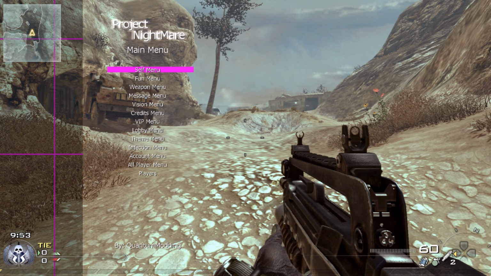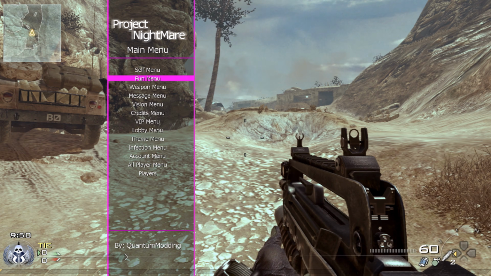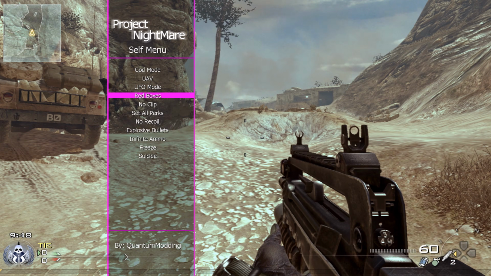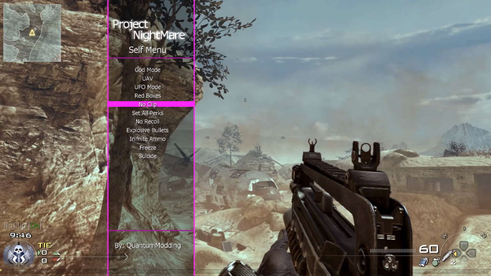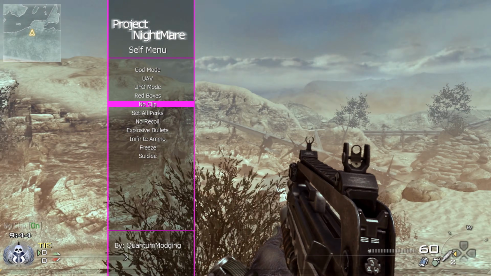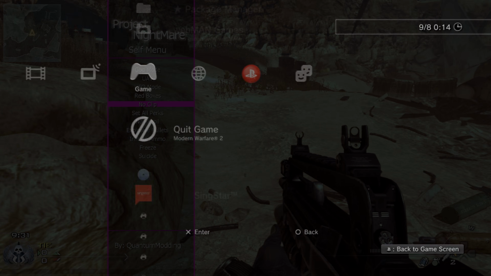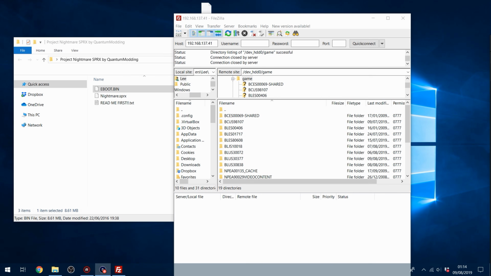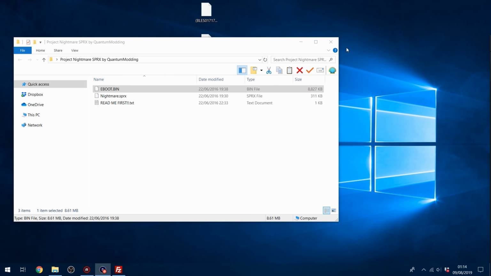It says press up for the menu, and there's the menu. It works absolutely fine, no problem. You can go into no clip here and fly around. So there we go, that's a menu for Modern Warfare 2, and you'll find that most menus are similar to that. Most mod menus for Call of Duty games are SPRX menus, just like that one.